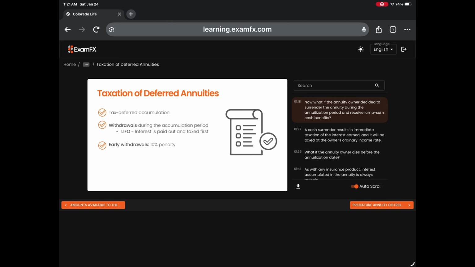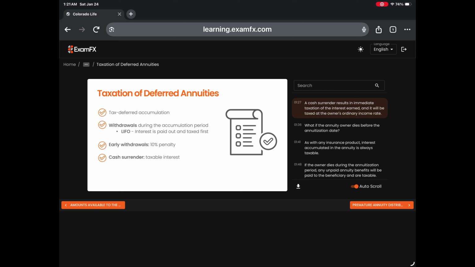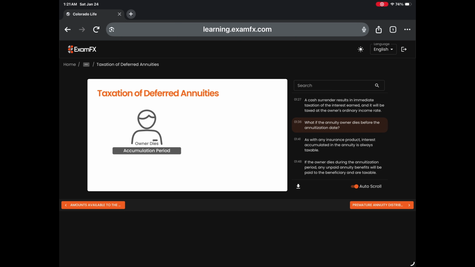Now, what if the annuity owner decided to surrender the annuity during the annuitization period and receive lump sum cash benefits? A cash surrender results in immediate taxation of the interest earned, and it will be taxed at the owner's ordinary income rate. What if the annuity owner dies before the annuitization date? As with any insurance products, interest accumulated in the annuity is always taxable. If the owner dies during the annuitization period, any unpaid annuity benefits will be paid to the beneficiary and are taxable.